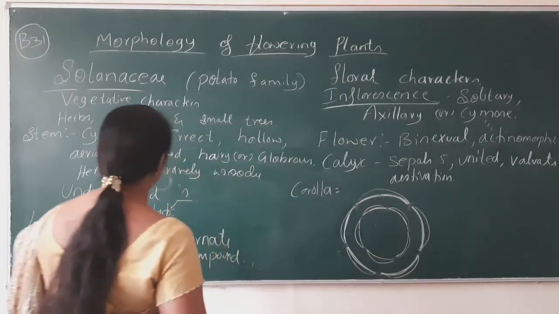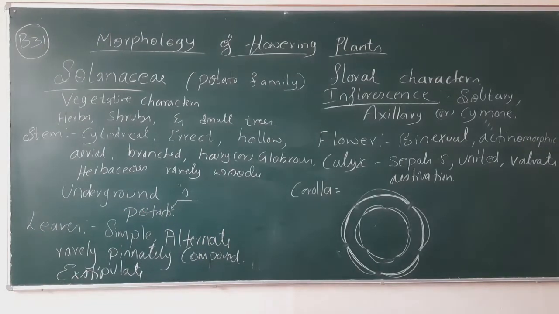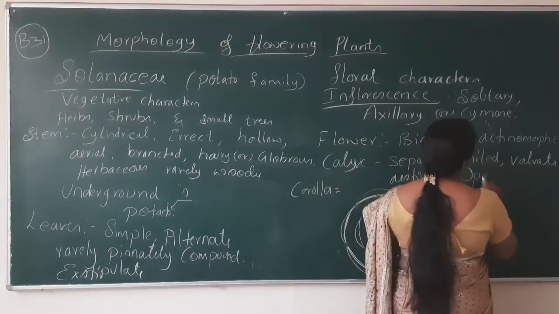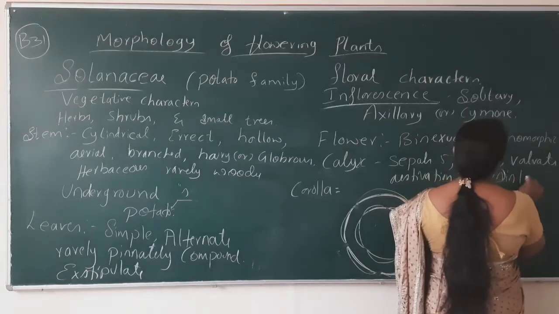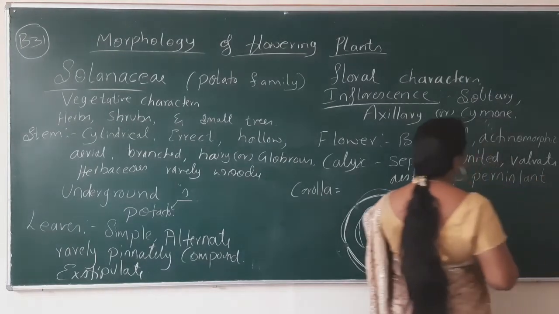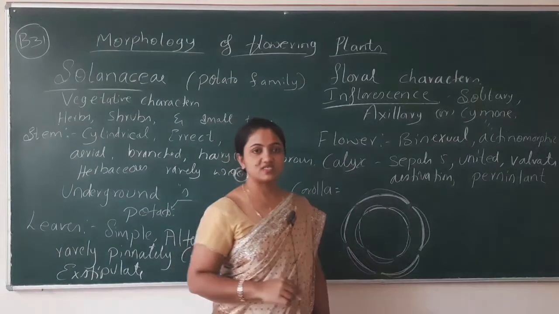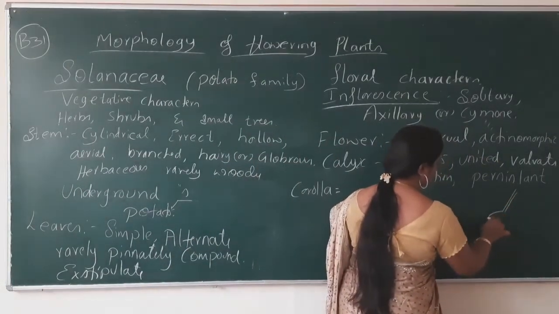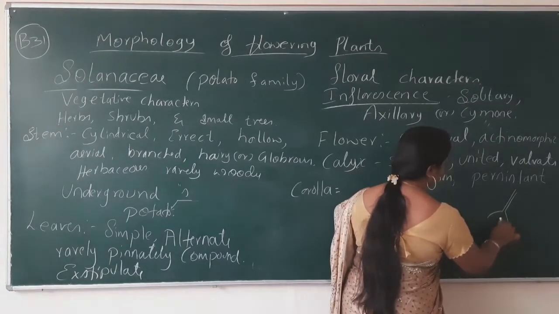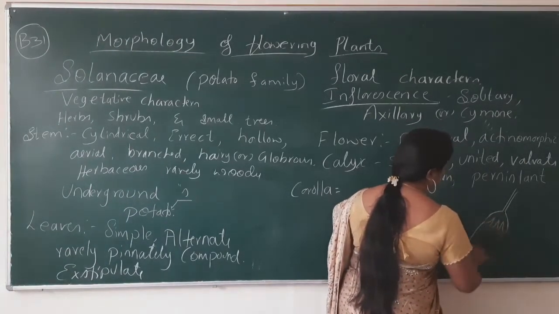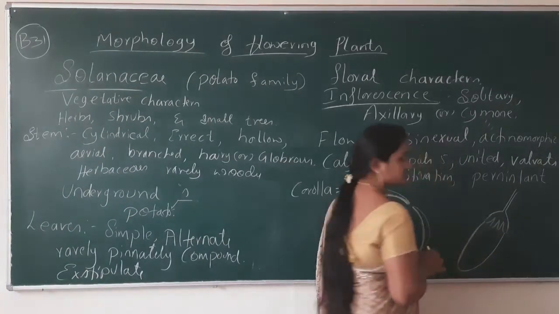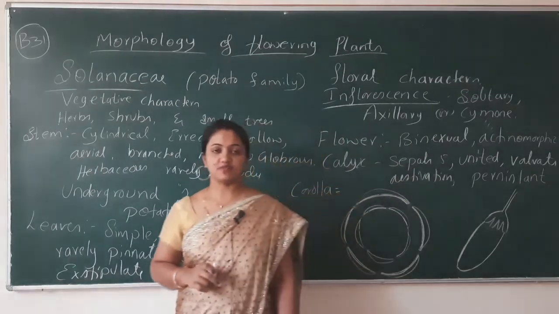Now in your book, in the calyx description, they have given the name as persistent, right? Now what is persistent? So I'll draw the diagram here. You'll come to know what I am talking about.